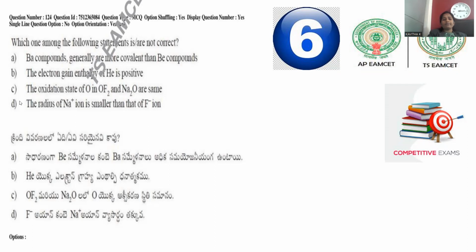This is not correct. Then the radius of Na+ ion is smaller than that of F- ion.